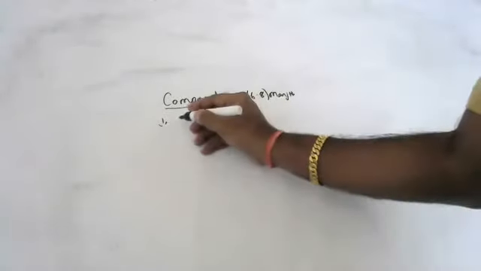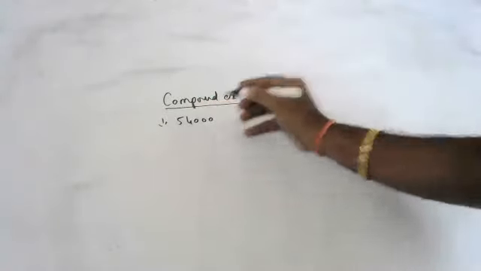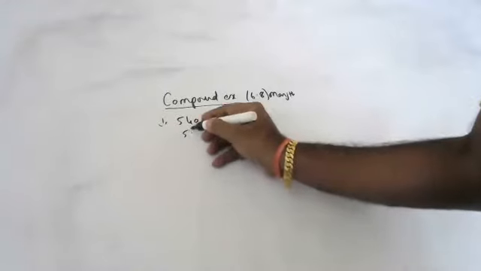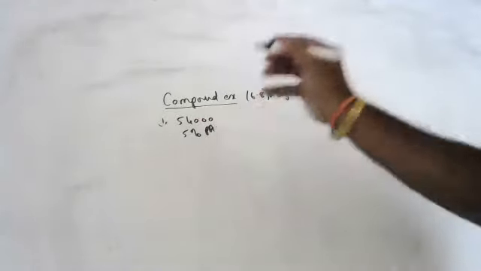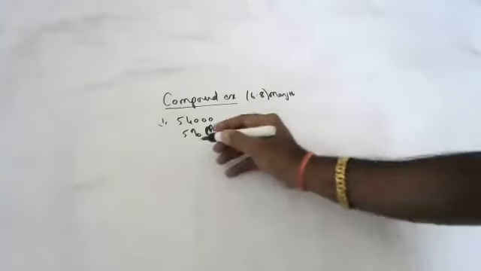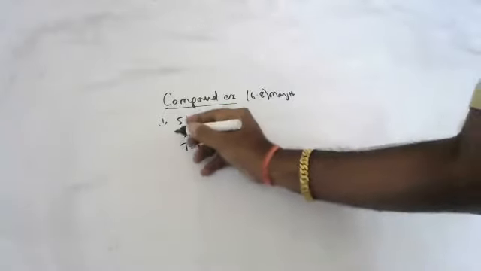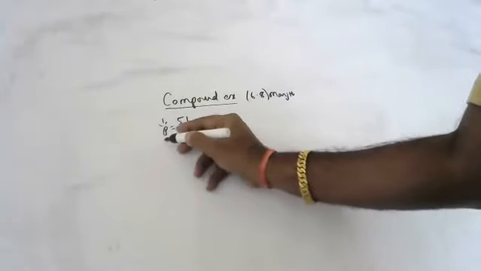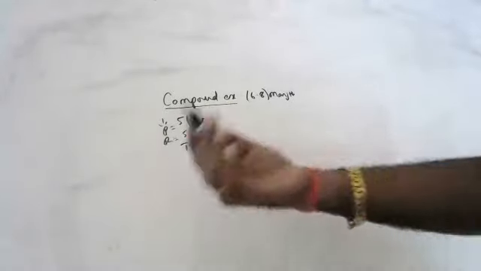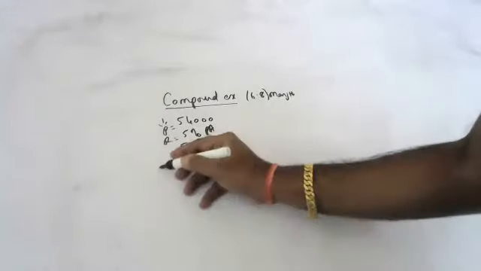The population of a place increased from 54,000. Children, the population in the town was initially 54,000. At the rate of 5% per annum increase in the population, what would be the population in 4 years? So, children, this we will take as principal, this we will take as the rate of interest. He's asking what will be the population after 4 years.